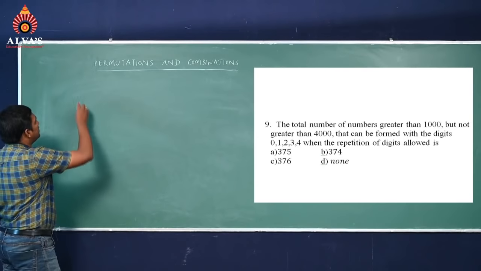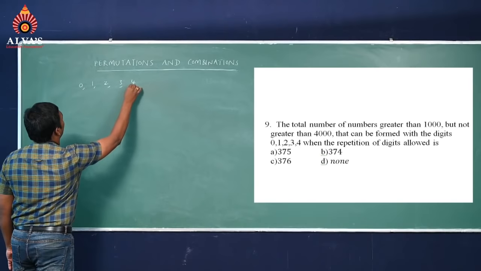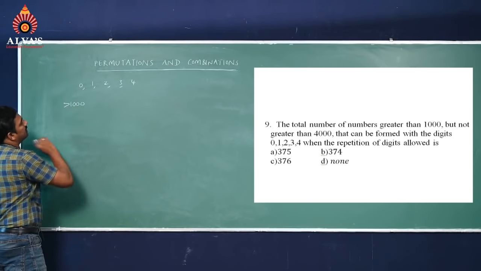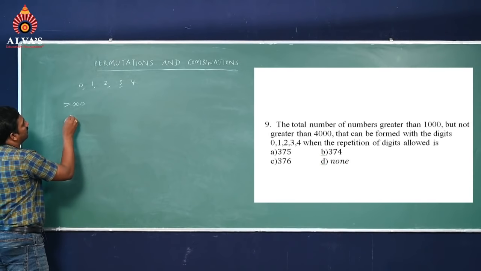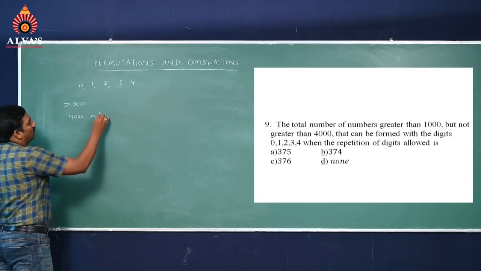See here the digits given are 0, 1, 2, 3, 4, and the numbers are greater than 1000 but not greater than 4000.